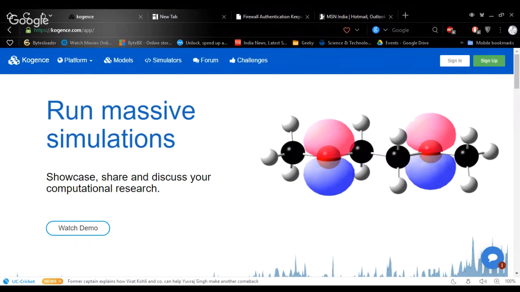So let me first tell you about Kogence. Kogence is a computational problem-solving platform. It's a super cloud computing platform.